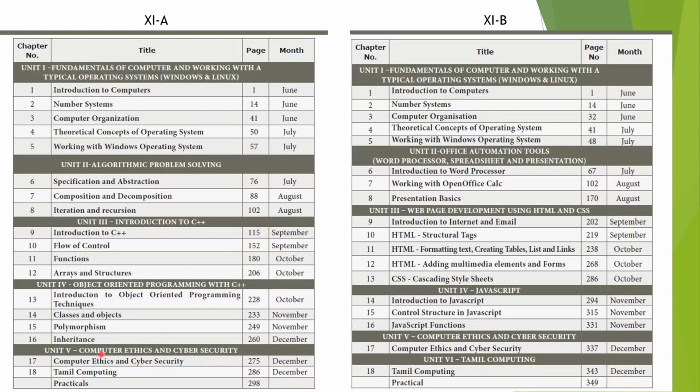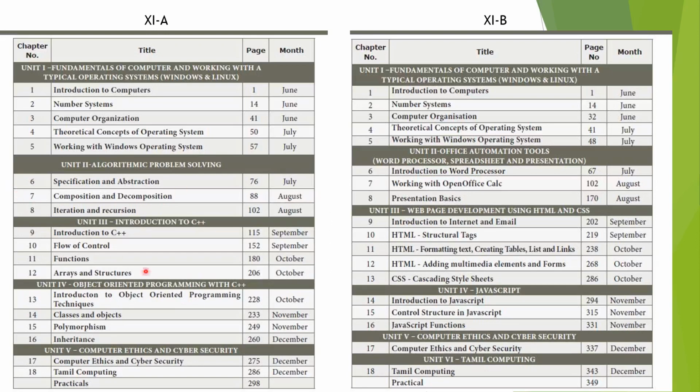This is the first index part for 11A. This is the first index part for 11B. Here I will show you the first 5 chapters. That means Unit 1 and Unit 5 for 11th A, and Unit 5 and Unit 6 for 11th B are the same. Both sets of 7 chapters are the same for both classes, 11A and 11B. Apart from these 7 lessons, the other lessons are different.